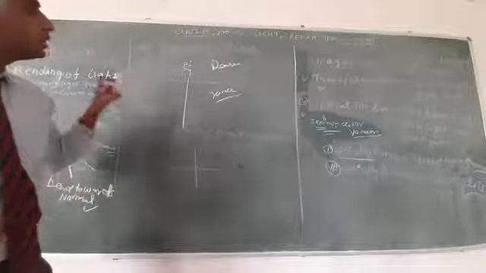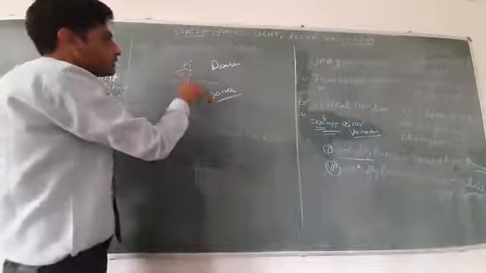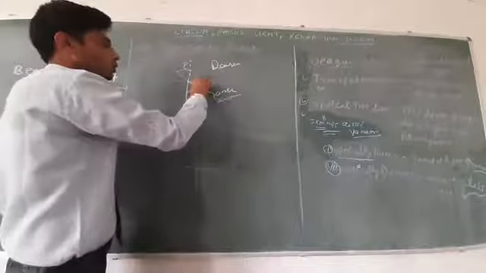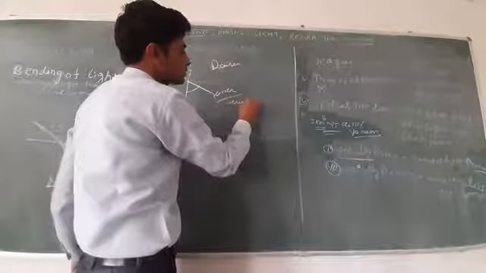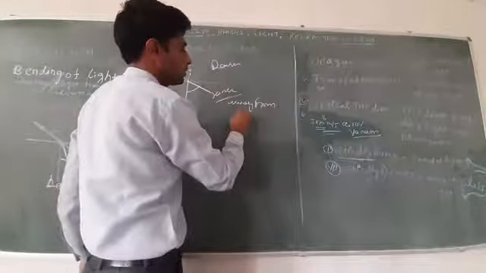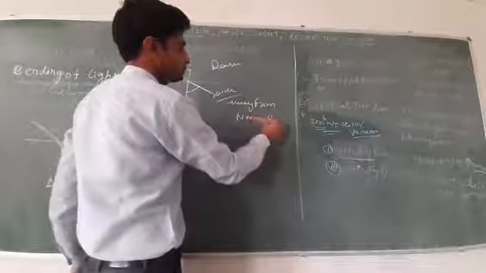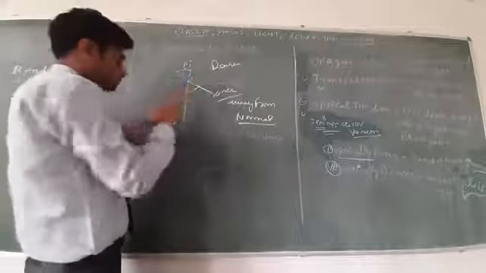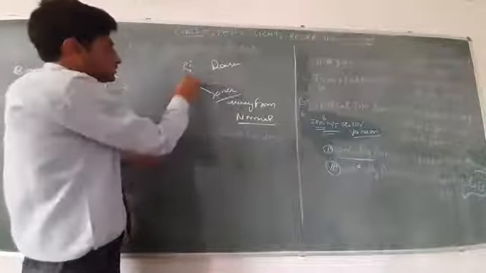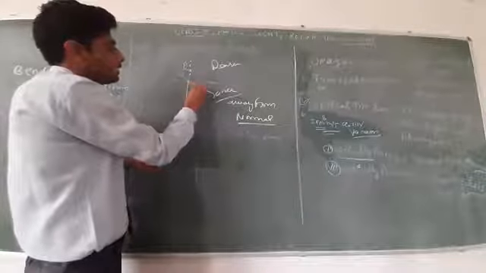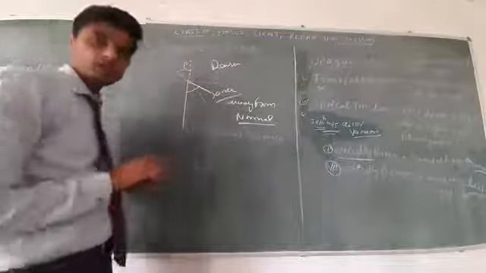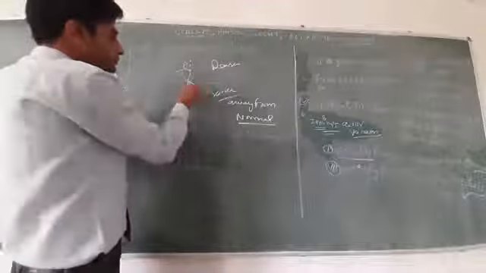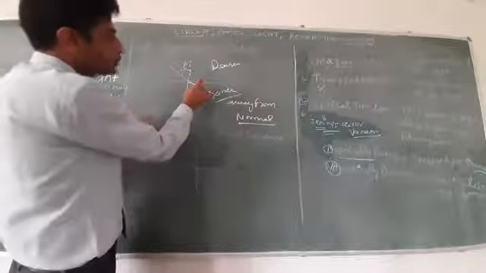Then it moves away from the normal. If the ray of light moved without bending, this would be the original path, but bending will take place, so it bends away from the normal.